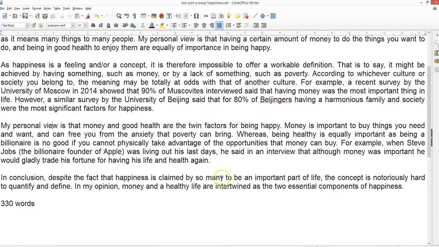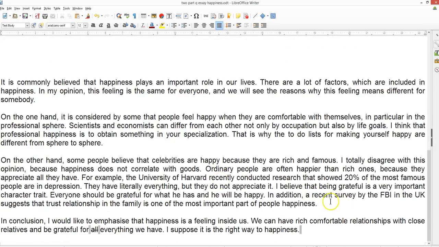Not having a couple of different things that's not properly developed. I suppose, right, so this conclusion doesn't really conclude. So it's not too bad, but in the introduction, we need an outline sentence.